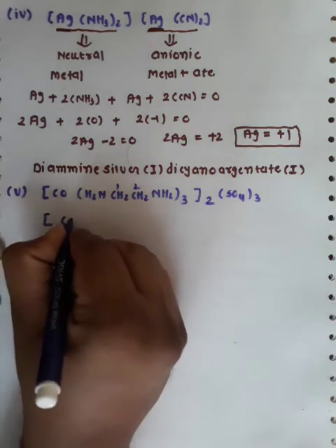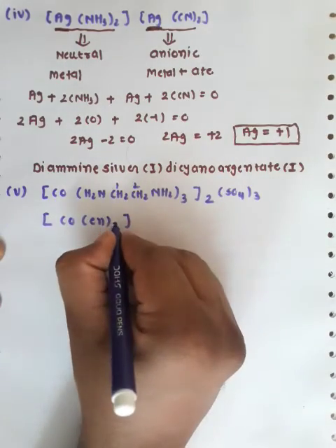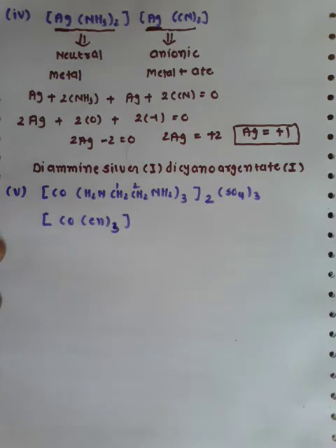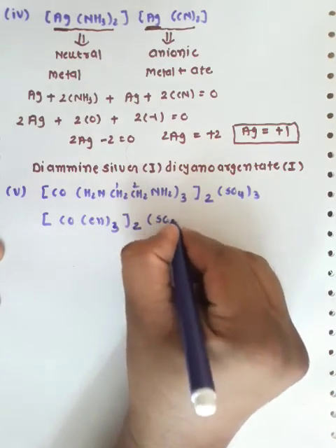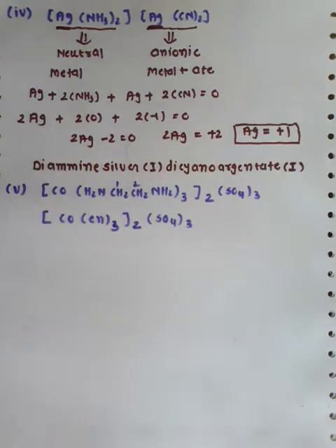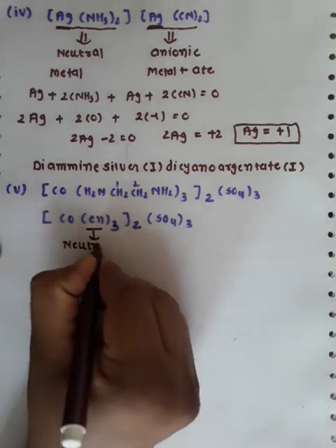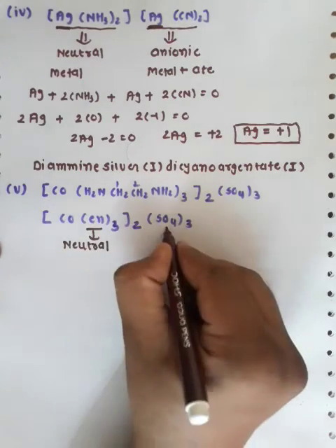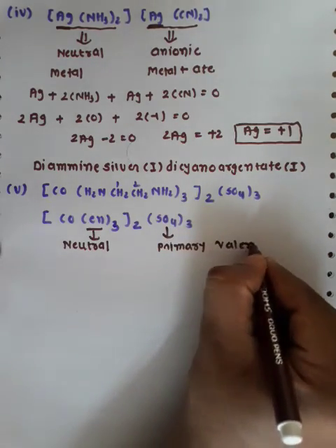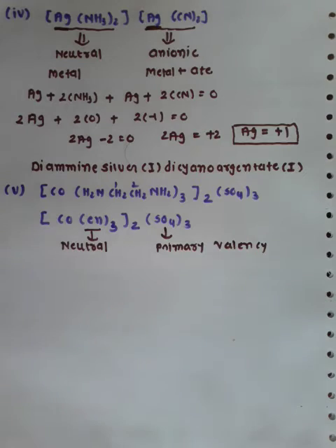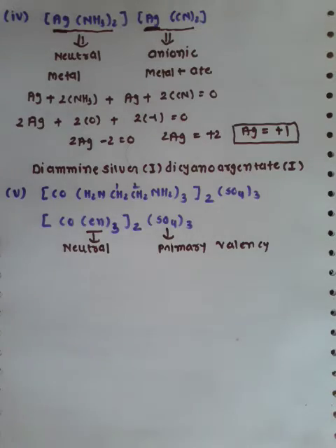So we can also write it as Co, en 3 times, the coordination entity repeated 2 times, and SO4 3 times. We all know that ethane 1,2-diamine is a neutral ligand. So our coordination entity becomes neutral, whereas sulfate acts as the primary valency.